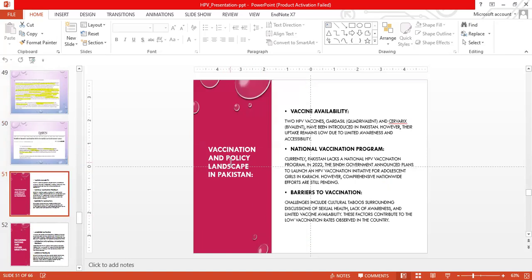However, the vaccination policy and landscape in Pakistan show the vaccine availability. Two vaccines, Gardasil and Cervarix, have been introduced in Pakistan. However, the uptake is limited because of limited awareness and accessibility or affordability.